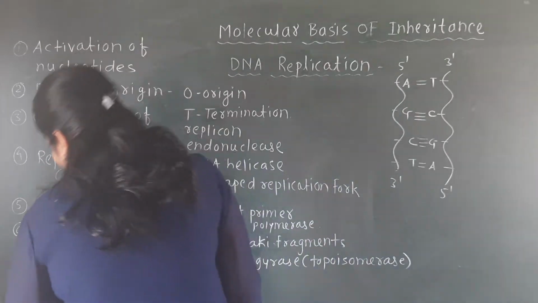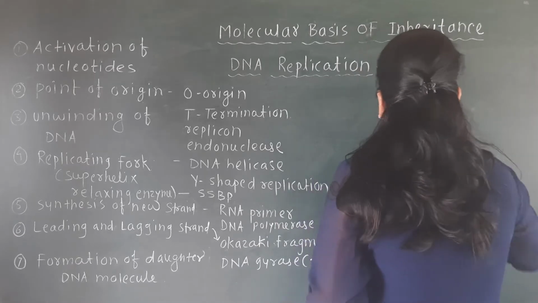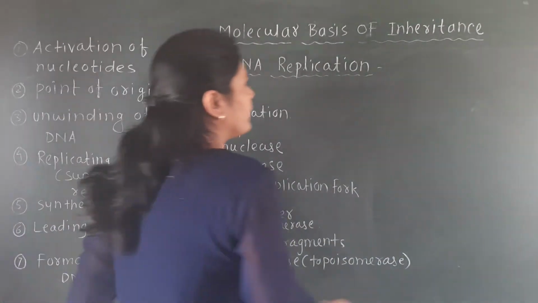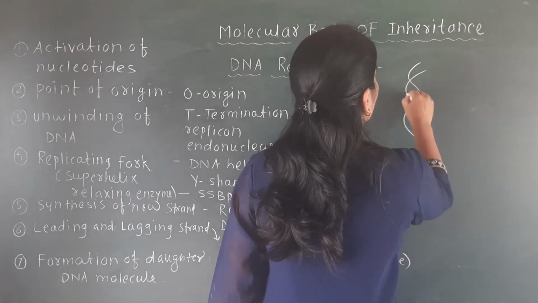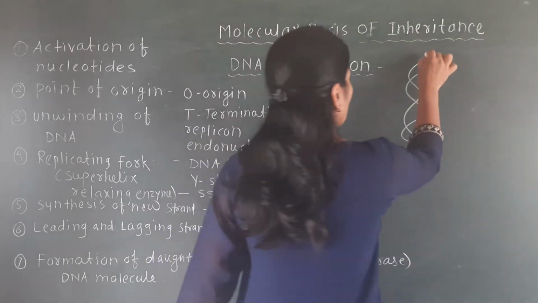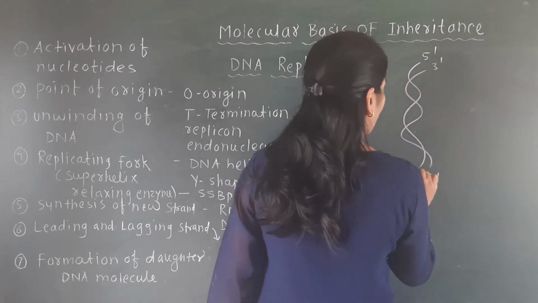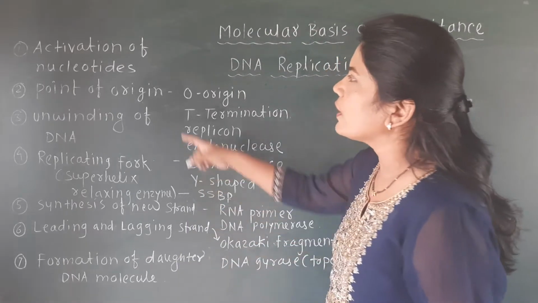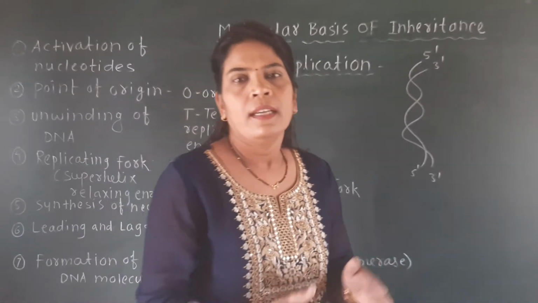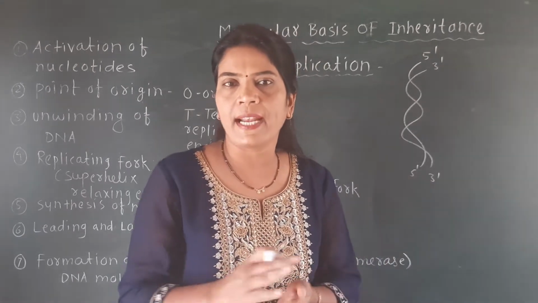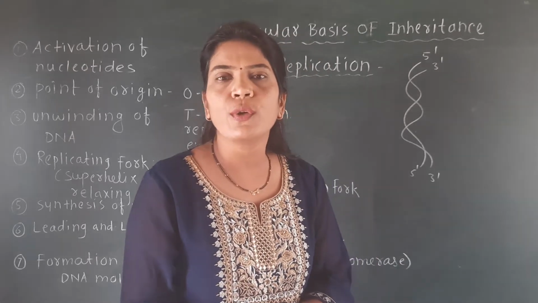Here I will draw one figure, and this figure explains how DNA replication can take place. See here, first we'll see the DNA strand. One we have labeled as 5 prime to 3 prime, and the other is 3 prime to 5 prime. So the first point is activation of the nucleotide. If any parent DNA has to replicate, then it has to first collect the nucleotides. And what is meant by nucleotides?